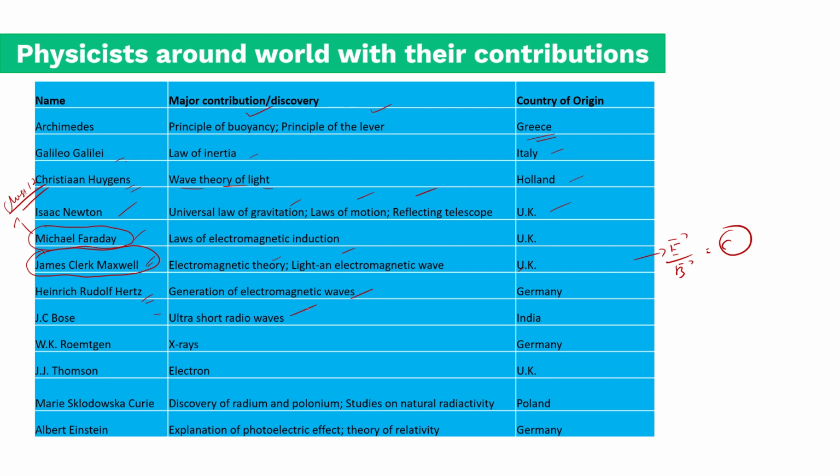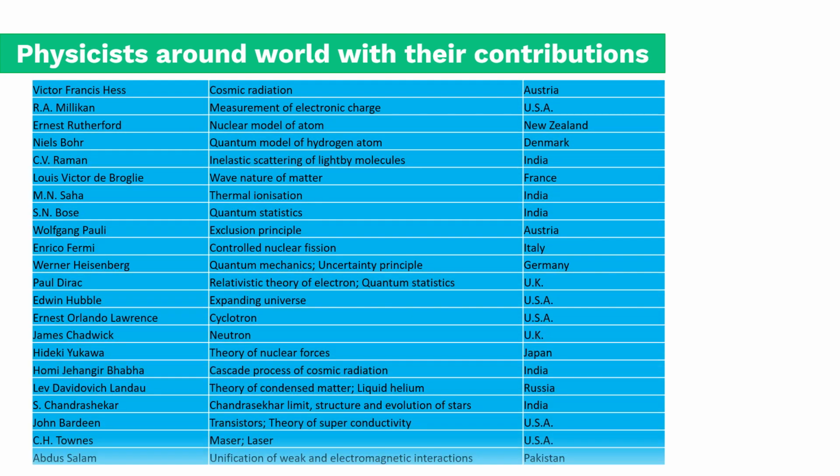Then Hertz, generation of electromagnetic waves. Bose, ultra short radio waves. Rontgen, you guys would have studied X-rays. J.J. Thomson, electron. And Marie Curie, discovery of radium, polonium, studies on natural radioactivity. Basically, she was Polish. Albert Einstein, you guys know. Einstein received the Nobel Prize for the photoelectric effect, not the theory of relativity. Many people don't know that, and many people think it's E equals mc squared or the theory of relativity, but the Nobel Prize was for the photoelectric effect.